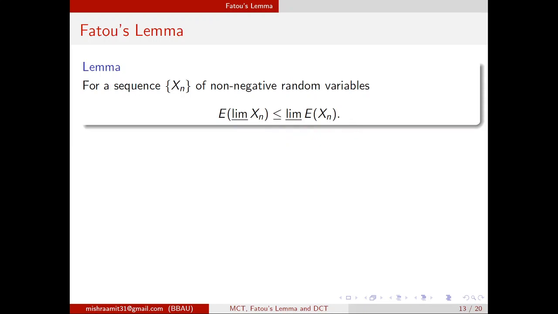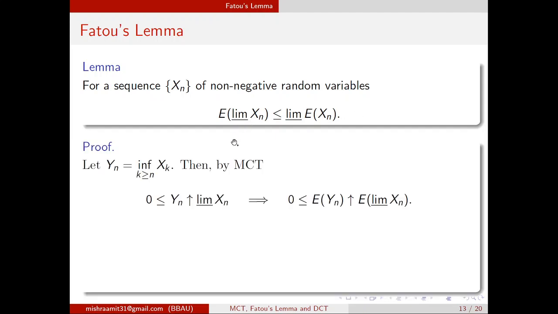So we will see the proof. The proof is not very tough. The proof is actually again based on the monotone convergence theorem. For this we define yn, which is the infimum of xk, k greater than or equal to n. That means it is the infimum of xn, xn plus 1, xn plus 2, and so on. From real analysis, you know that this infimum of xk, k greater than or equal to n, is an increasing sequence, and it will converge to the limit inferior of xn. If you fix omega, then you know that yn will converge to the limit inferior of xn.